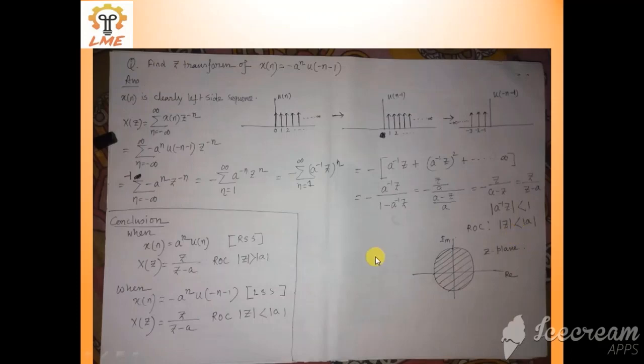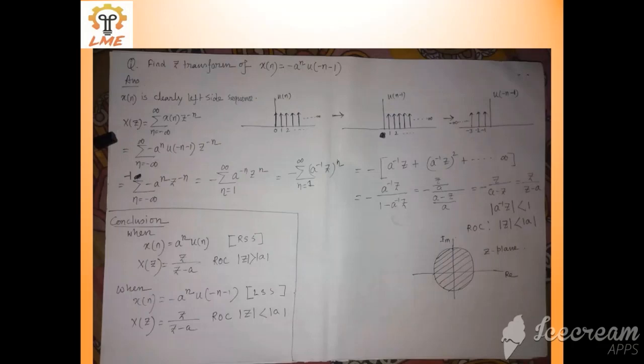So in the previous case the ROC is mod z greater than a, here the ROC is mod z less than a. This is the importance of the region of convergence: the z transform of two different signals is the same, but the region of convergence is different.